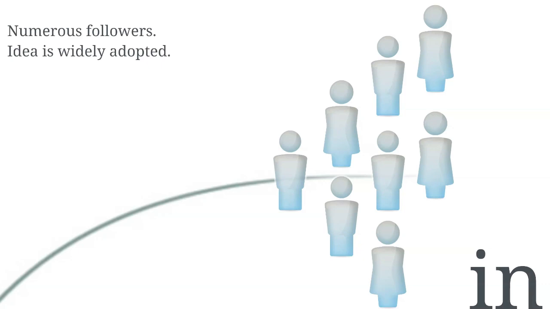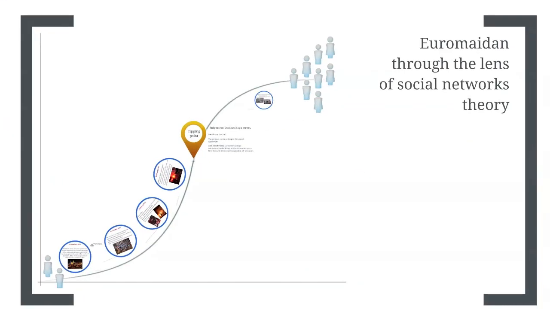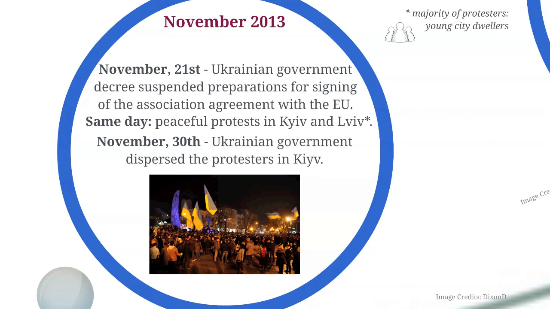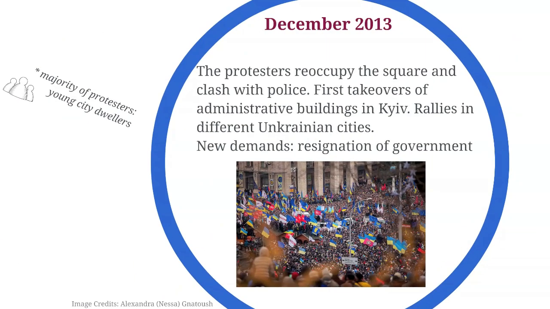And now, let's apply this theory to real-world issues and analyze dynamics of Euromaidan. One of the key ideas of this protest movement is that Ukraine should become the part of the European Union. Let's take a look at the diffusion of this idea. Initially, this idea received support among young people and in cities. However, the Ukrainian government refused to sign an agreement with the European Union. This has led to peaceful protests in several cities. As the idea spreads, more people in different regions join the protests.